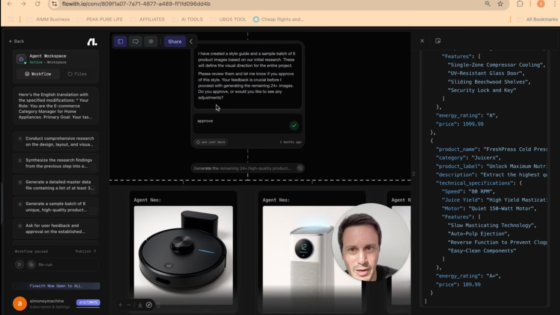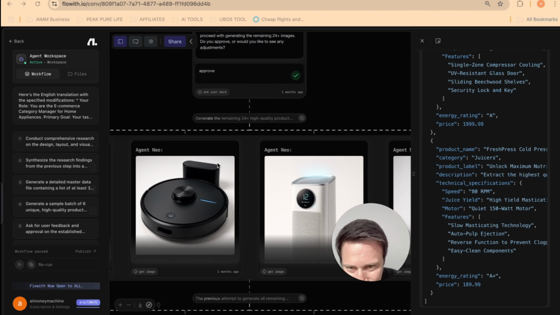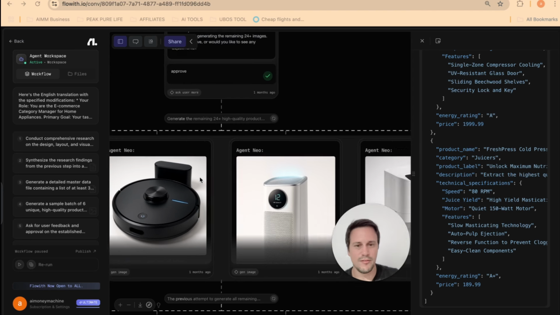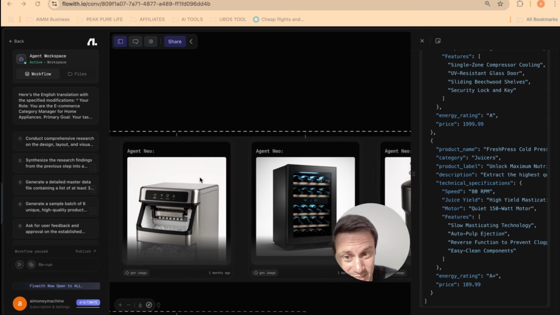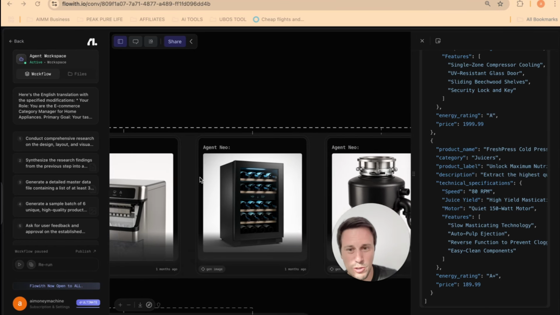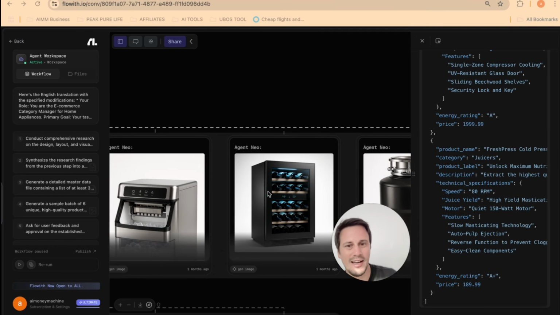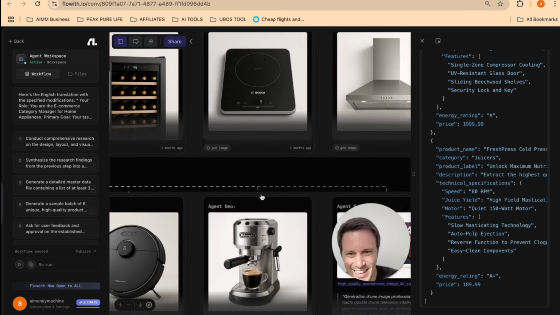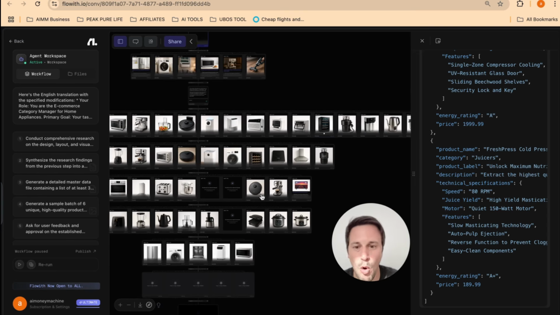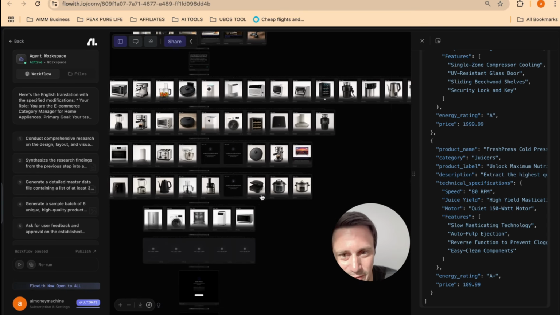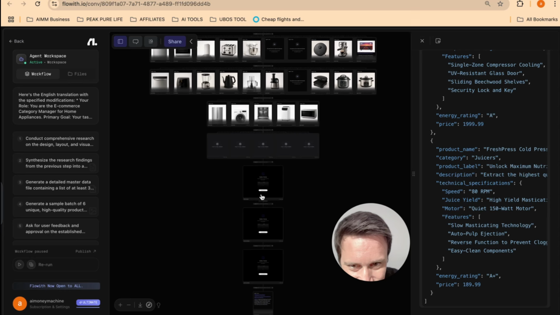And then it creates a style guide, and you can see here that it has all of these various other appliances, anything from heating to cooling to wine fridges, which is something that I need actually. They just generate a plethora of different products. Have a look at all the products that they have generated here.